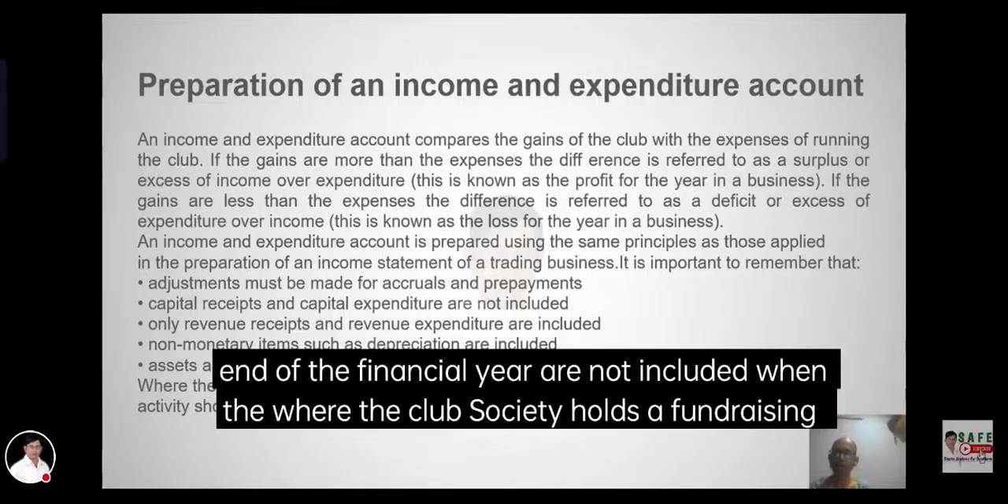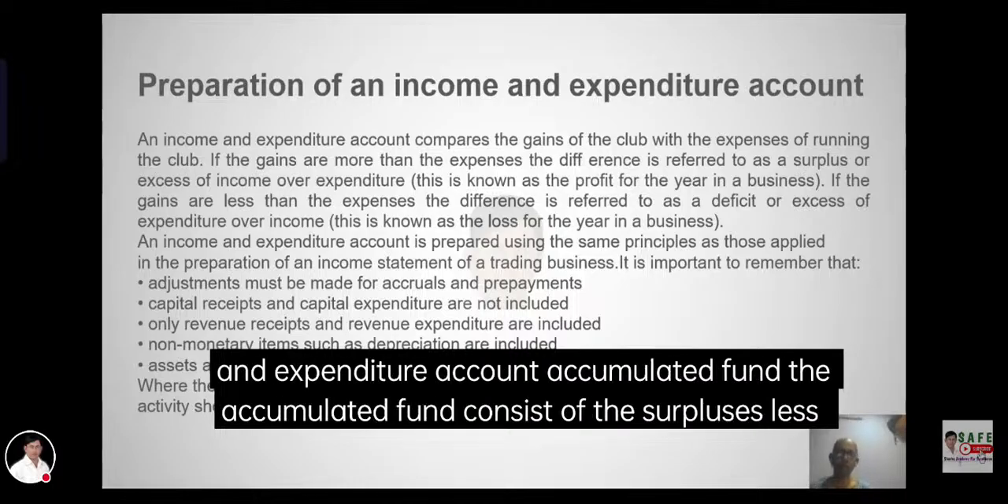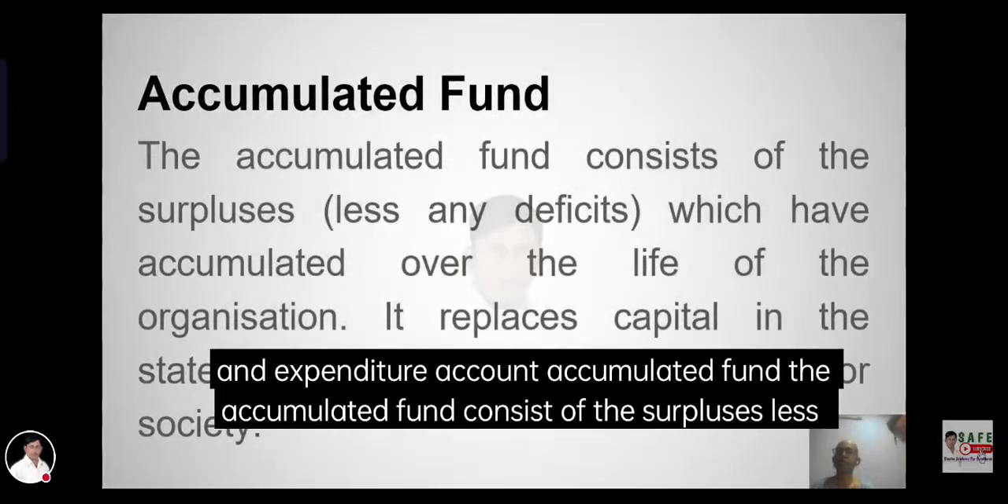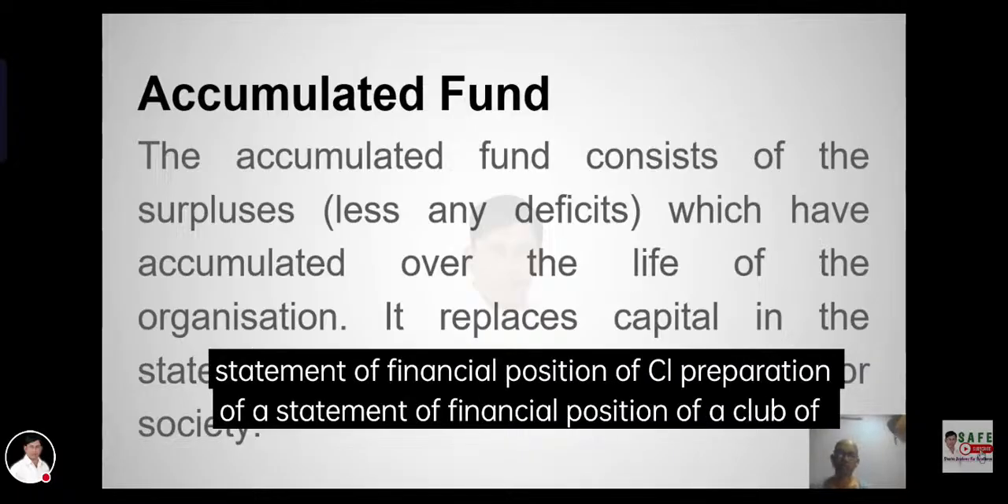When the club or society holds a fundraising activity, the income and expenses of the society are included in the accumulated fund. Accumulated fund consists of the surplus plus any deficits which have accumulated in the organization. It replaces capital in the statement of financial position of the club or society.